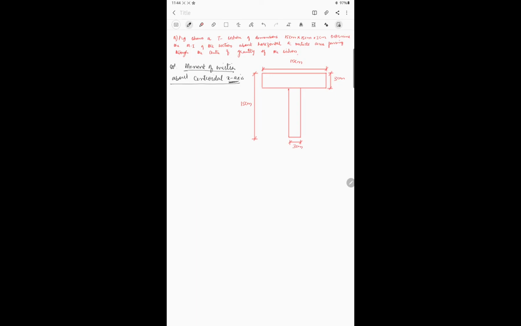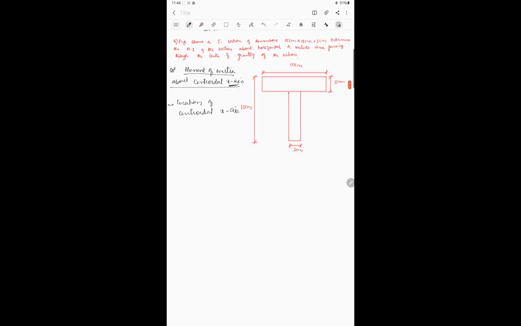See here, I'll write here: location of centroidal x-axis. Okay, so how to locate that? Since it is a composite figure, it is a T, it is looking like a T section, isn't it? So it is a composite figure, but it is the combination of two rectangles, isn't it? So what I will do here, I'll name this as two figures first.